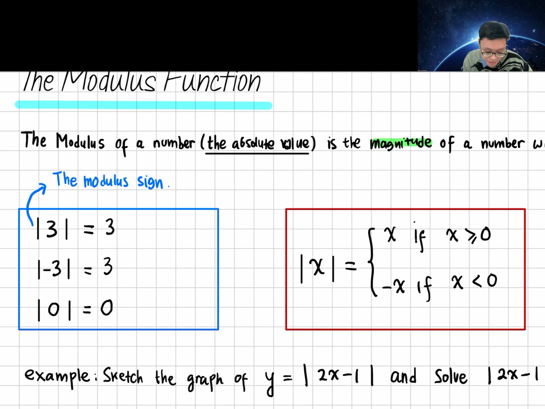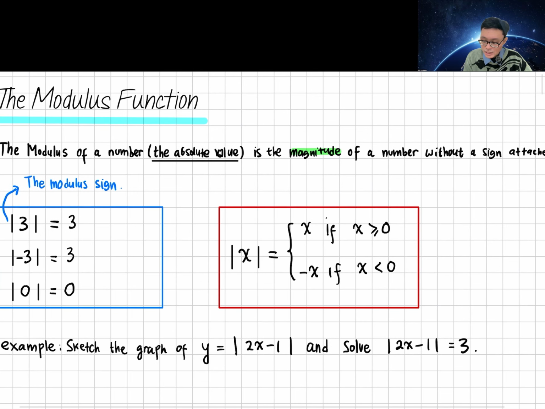But if you put negative 3, or any negative number, inside the modulus sign, the outcome will become positive. So any negative number you put inside the modulus sign will become positive, because we just care about the size without a sign.